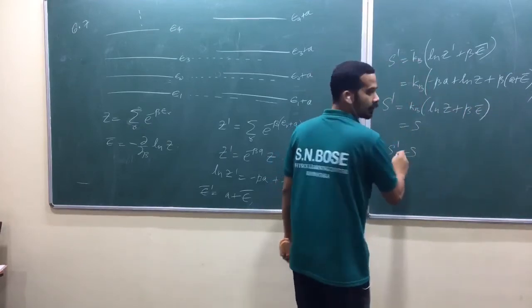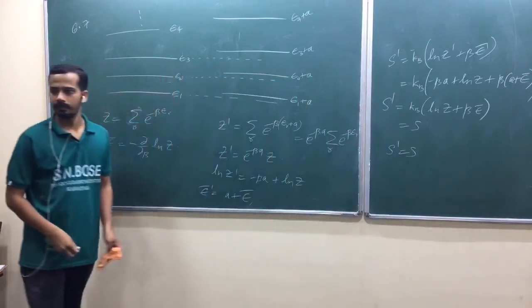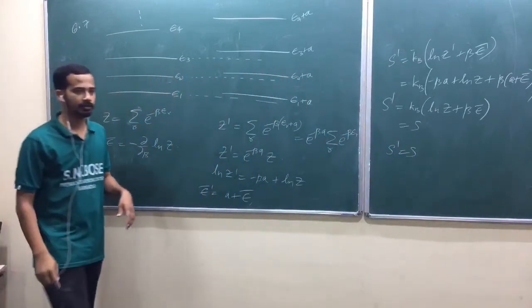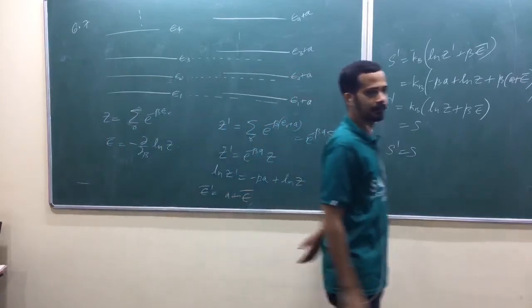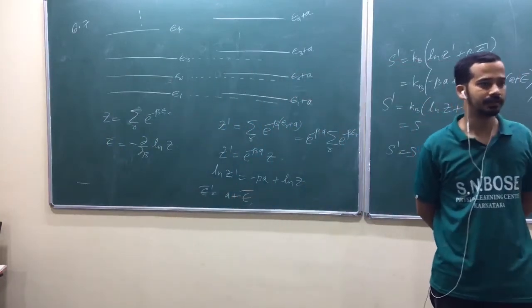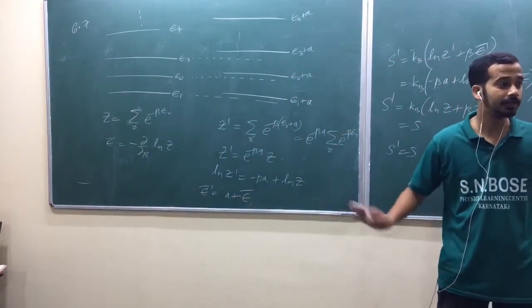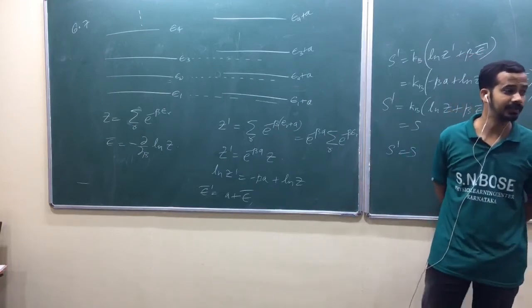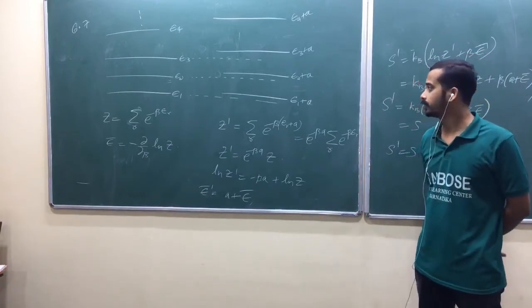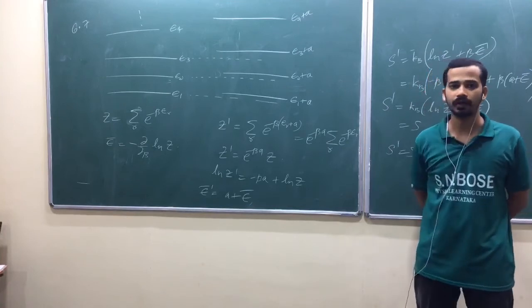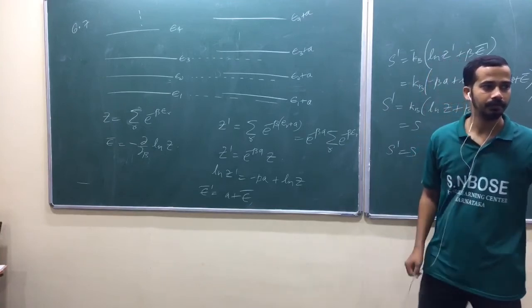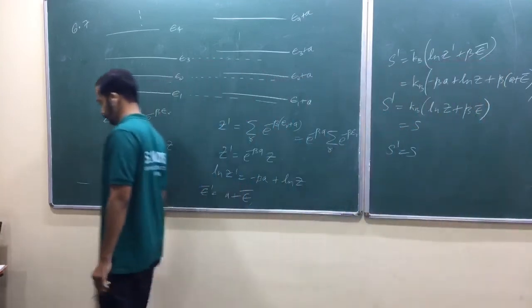S prime equals S. Then what does S depend on? It depends on the number of energy levels, the number of states. Better to say it like that, because earlier we had this analysis. Number of states. It doesn't matter how far apart they are, or where they are.